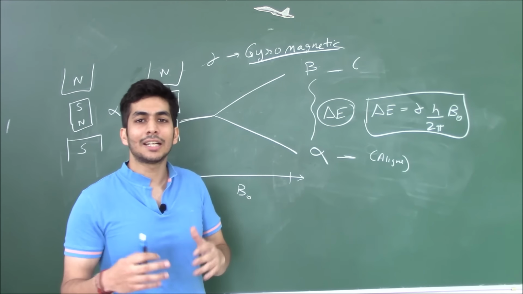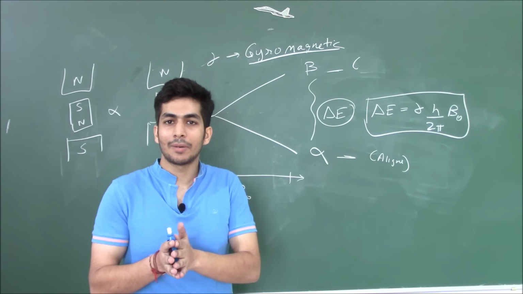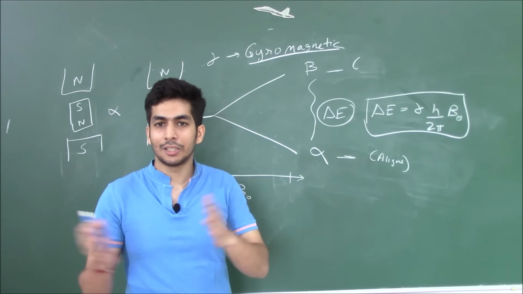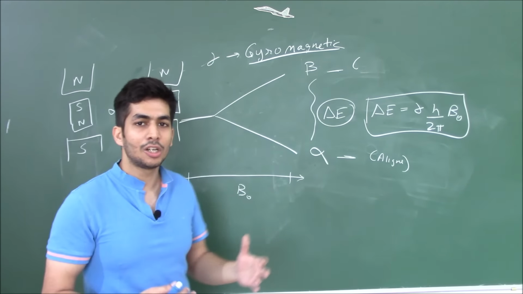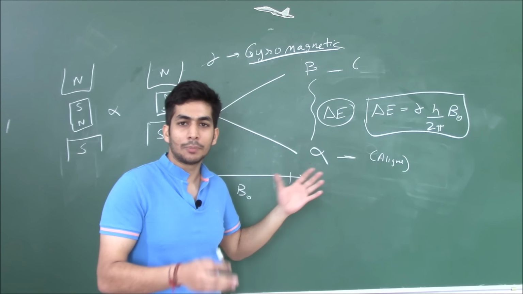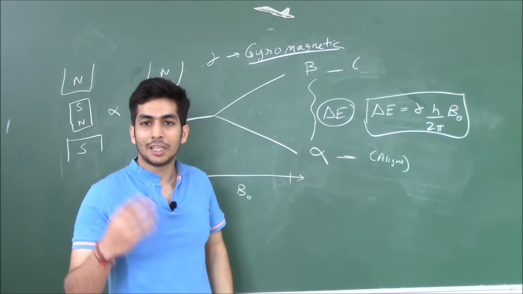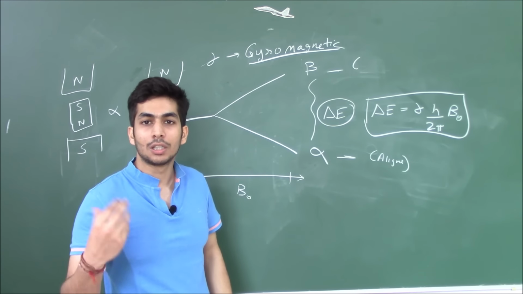You can think of it as camera clarity. If you're using a 2 megapixel camera and a 20 megapixel camera, there will be a difference in clarity in the picture. Similarly over here, if the population in the lower energy state is more, or the population difference between the alpha state and the beta state is more, the NMR spectra is going to be better and more clear.